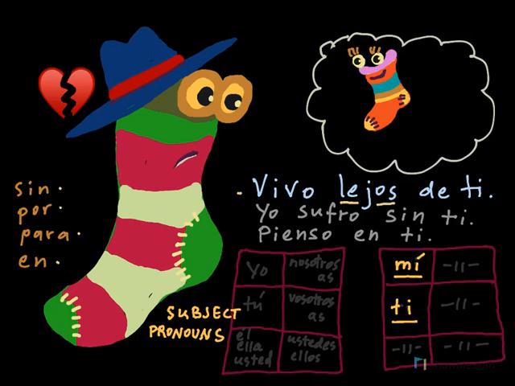Yo sufro sin ti. Again, sufro, I suffer without you. So the preposition is without. Without you. Pienso en ti. En is the preposition. And again, you use ti.